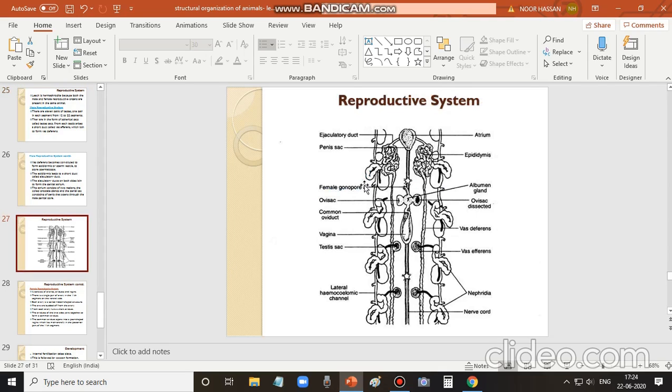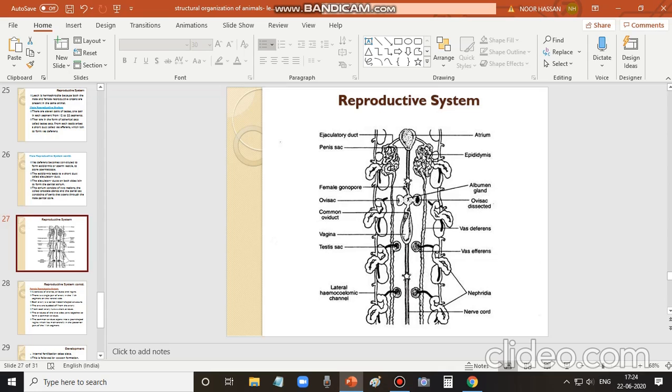Going to this picture, from this slide you can understand the structure of the male reproductive system. This is what is called the testis sacs. The testes are 11 pairs, arranged from the 12th to the 22nd segment. Each testis is a spherical sac, so it is called a testis sac. From each sac a short duct arises, called the vas efferens, and the vas efferens joins a duct called the vas deferens. This lengthy one on both sides is the vas deferens.